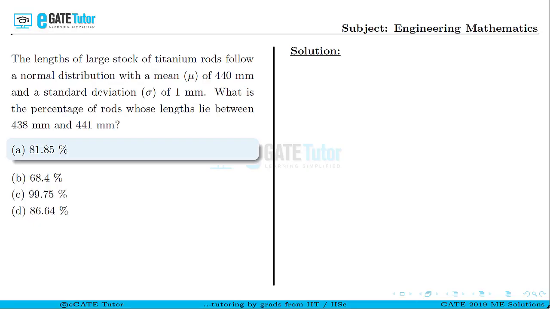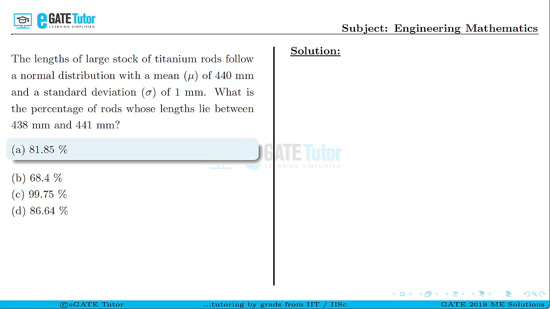This question is from Engineering Mathematics for 1 mark. The lengths of a large stock of titanium rods follow a normal distribution with a mean mu of 440 mm and a standard deviation sigma of 1 mm. What is the percentage of rods whose lengths lie between 438 mm and 441 mm?